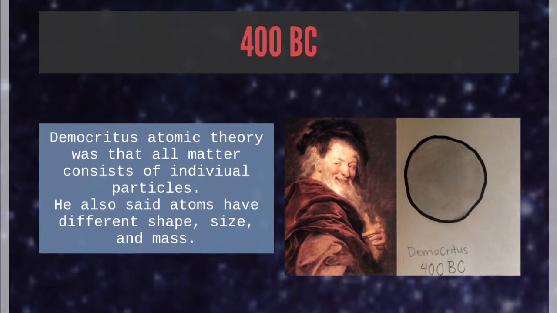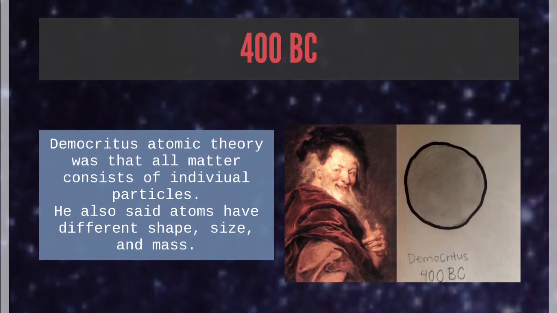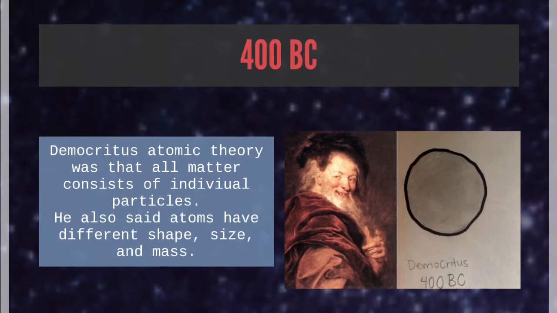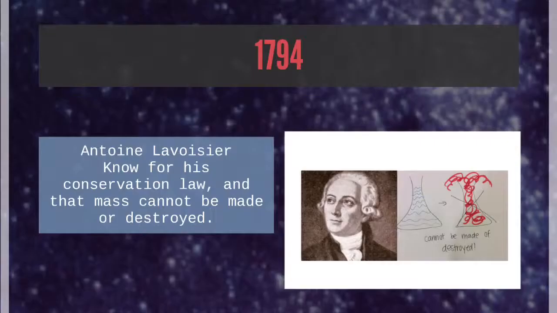In 400 BC, Democritus' atomic theory was that all matter consists of individual particles. He also said atoms have different shapes and sizes and masses. But if it had different shapes and sizes and masses, it wouldn't be an atom.